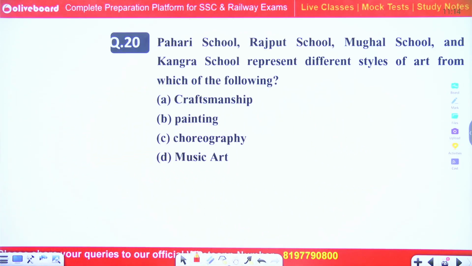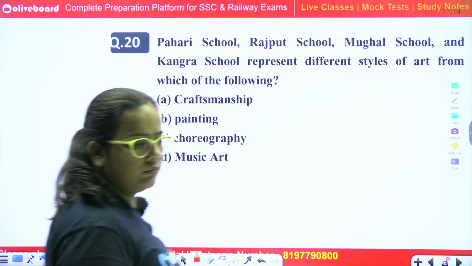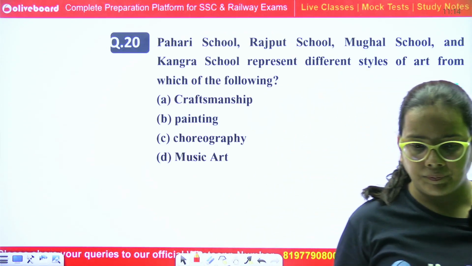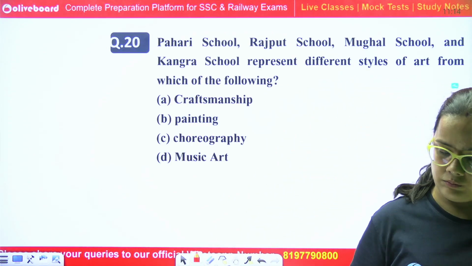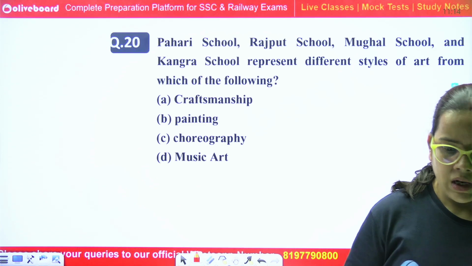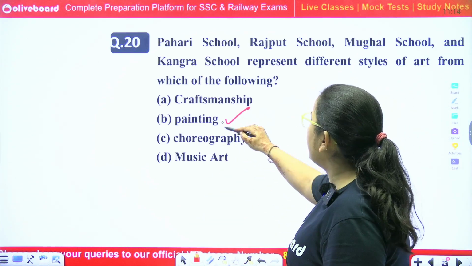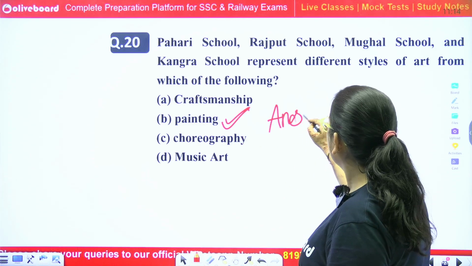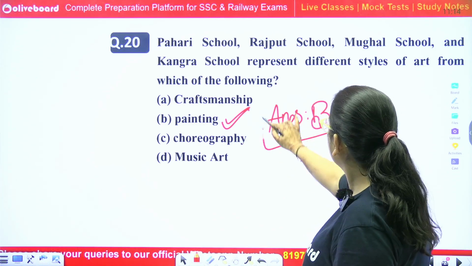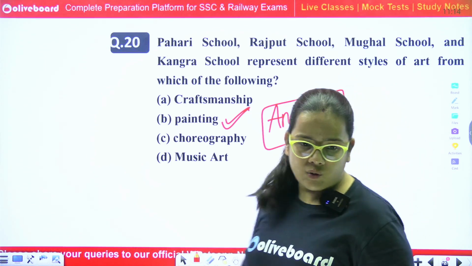Pahari school, Rajput school, Mughal school and Kangra school represent different styles of which art form? Correct answer, Indian painting, absolutely right. Option number B. Next question.